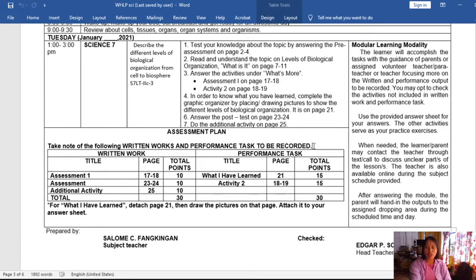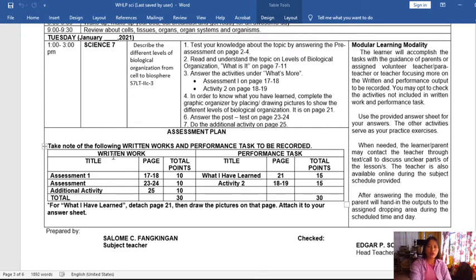I noticed that a lot of you got perfect in what I know or in the pre-test, but you never answered written work as well as performance tasks. Remember, what I know will not be recorded. It is just to test your knowledge about the topic that you haven't yet learned. Please do not do that in these next modules or in this module.